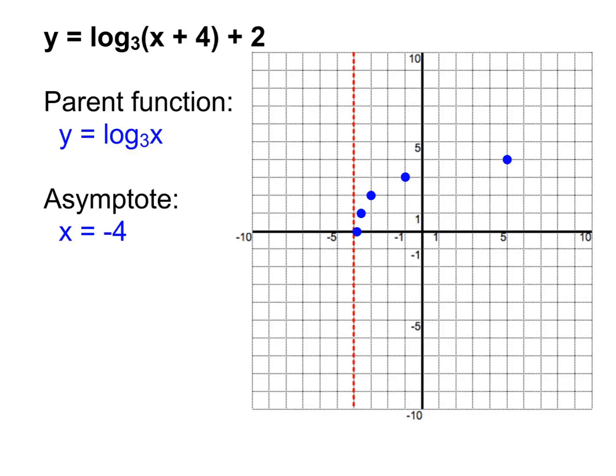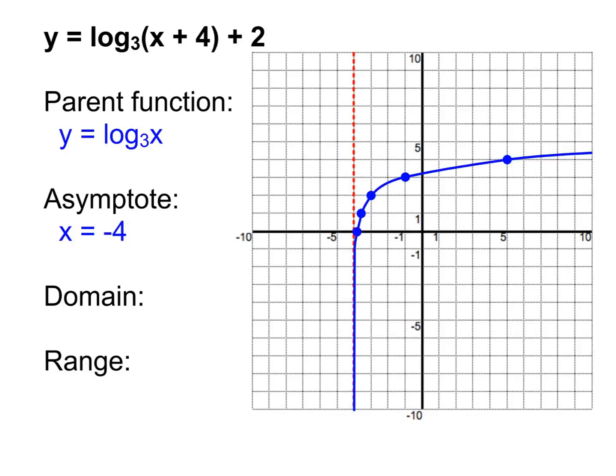Remember, I still want you to include at least 2 of the fractional values because it tells you where the shape of the graph is going to be going. But since you have those points and you have the asymptote drawn, you can draw the curve in now. And that's how you graph a logarithm. It's just like an exponential, except it's on its side, basically.